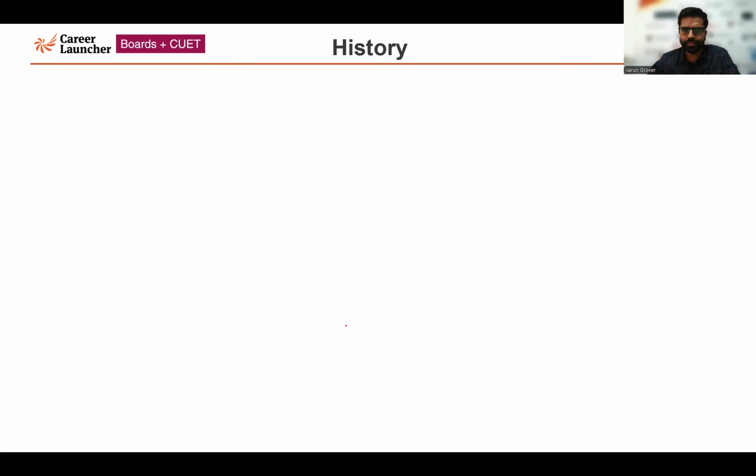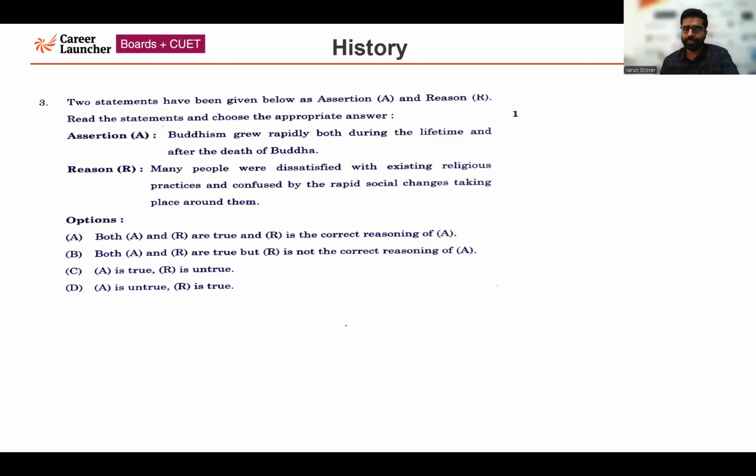Question number 3. This is an assertion-reasoning question. The assertion says Buddhism grew rapidly both during the lifetime and after the death of the great Gautama Buddha. The reason says many people were dissatisfied with the existing religious practices and confused by the rapid social changes taking place around them at that point of time. Both statements are correct, and the reason is the correct explanation of the assertion. So the correct answer is option A.